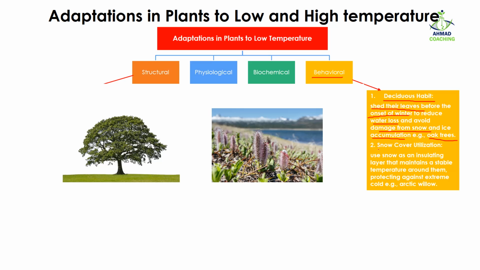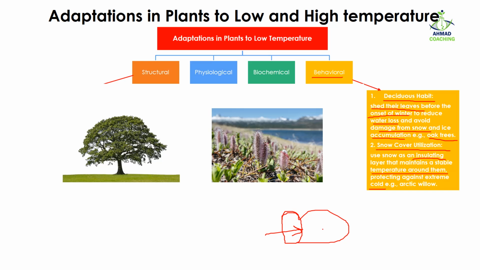Another behavioral adaptation of the plants to low temperature includes snow cover utilization. In this case, they use the snow as an insulating layer that maintains a stable temperature around them, thus protecting them against cold temperature. If you know igloos, what are igloos? They are made up of ice. All the structure is made up of ice, and if you go inside these igloos, instead of feeling cold, you will feel warm, because here the ice covering is actually acting as an insulator.